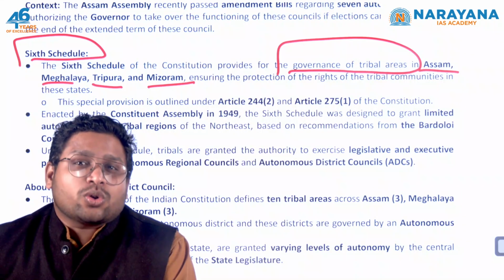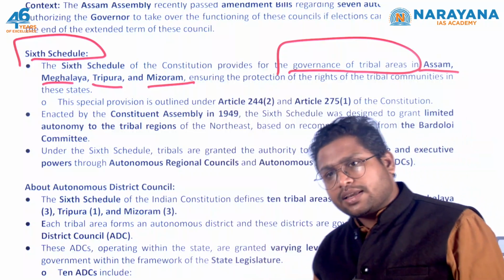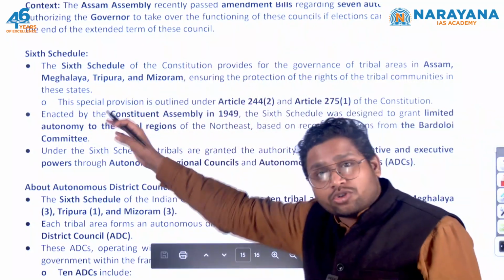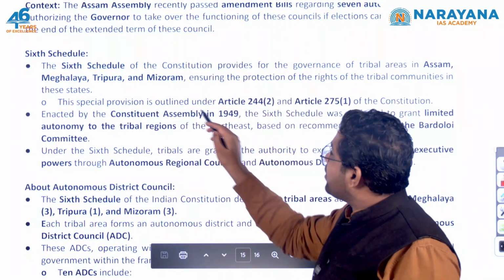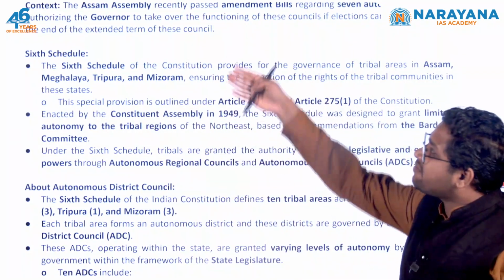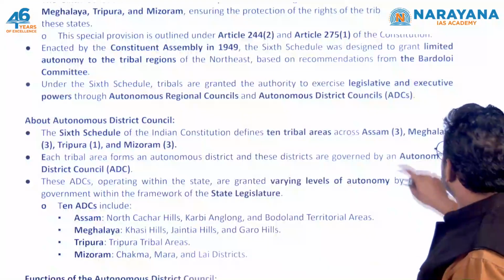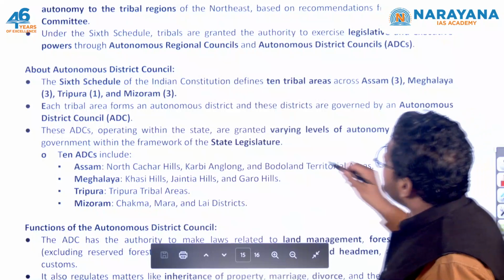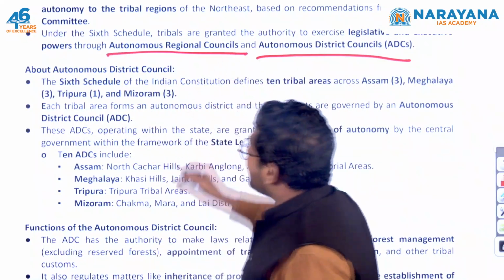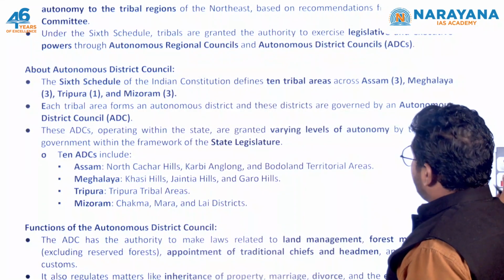They can make their own laws. Now obviously there are rules on which particular subject you can make law, that's a different thing, but such bodies are created, and this comes from the constitution itself. For the sixth schedule, there is a provision in article 244 and article 275, and that's why the sixth schedule exists. So these councils are termed as autonomous district councils or autonomous regional councils.